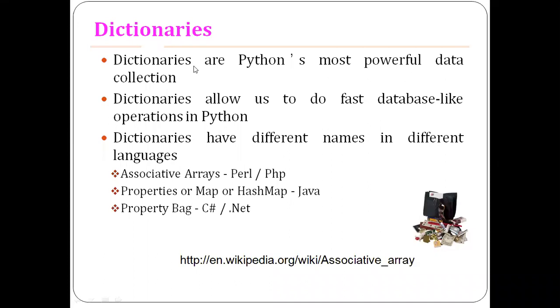But in Python programming, we call it a dictionary. Dictionaries are one of the most powerful data collections, and they allow us to do database-like operations. If you are familiar with database operations, you can insert an element into it, retrieve it, update it, or modify it, right?